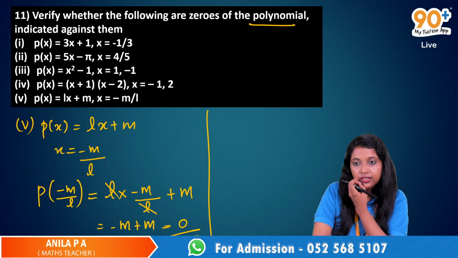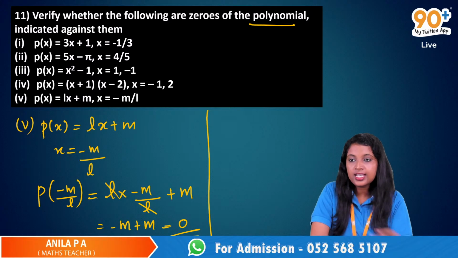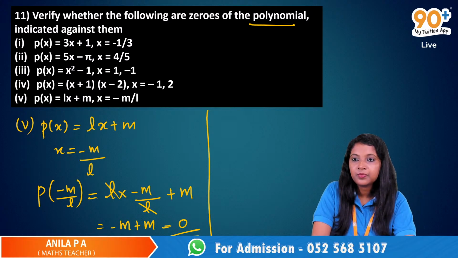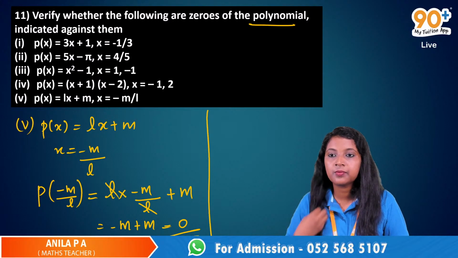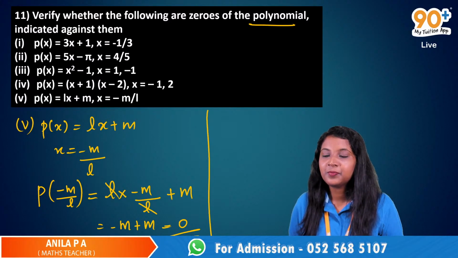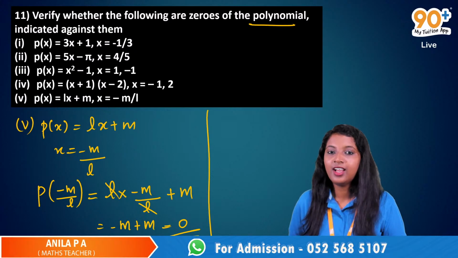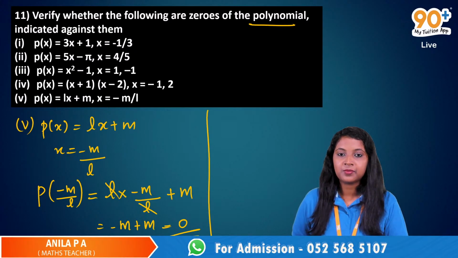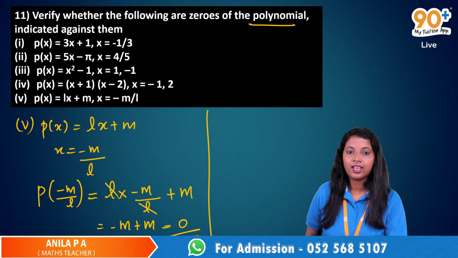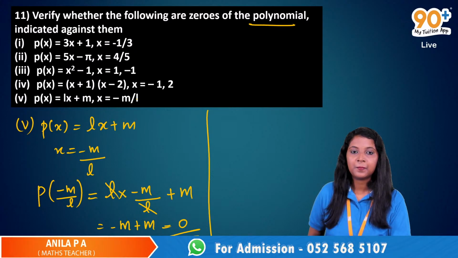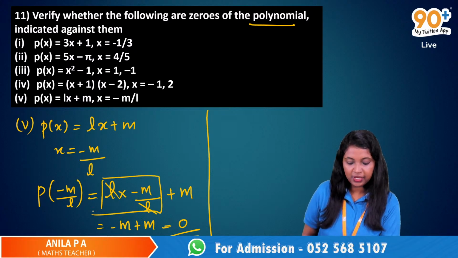Any hand raises, sir? Abid, yes, do you have any doubts? Okay, no. There we have a hand raiser. Do you have any doubt? Ma'am, is it n multiplied by minus m by L? Or is it L? Yes, this is L. Is it L multiplied by minus m by L? Yes, L multiplied by minus m divided by L, because here we have L into x.